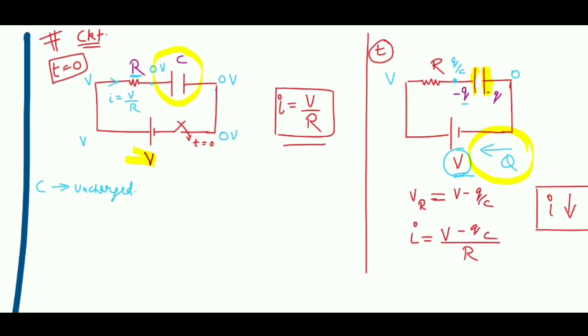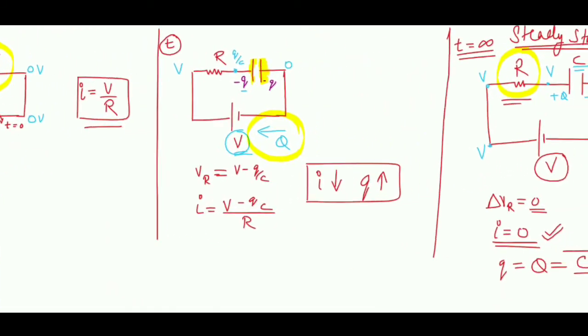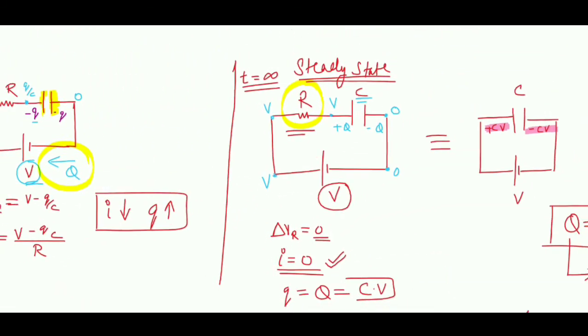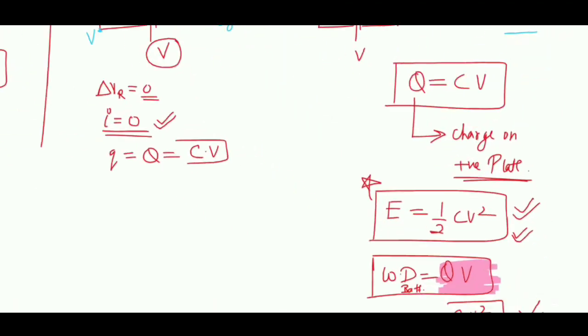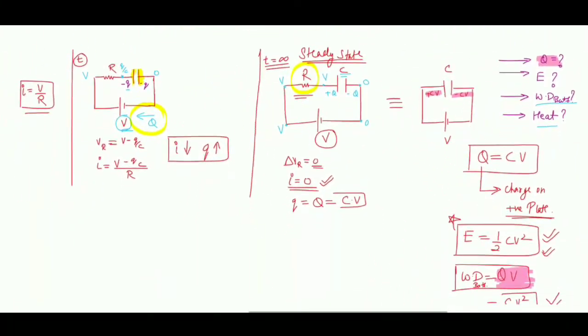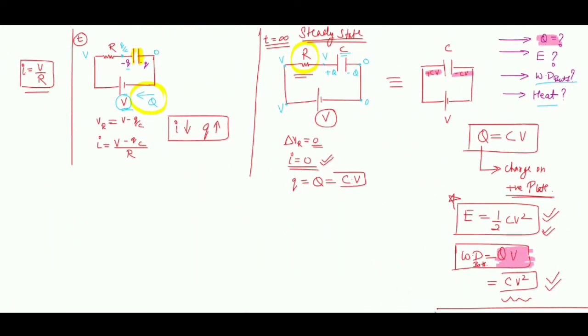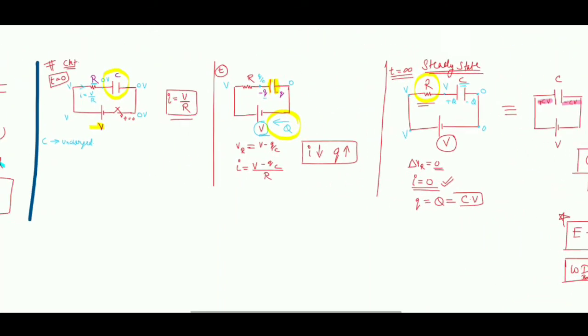If my capacitor already has some energy before connecting over here, the final energy will remain half CV square, but the initial energy is not zero. So the gain in energy in this case will not be only half CV square. It will be half CV square, the final energy, minus the initial energy.